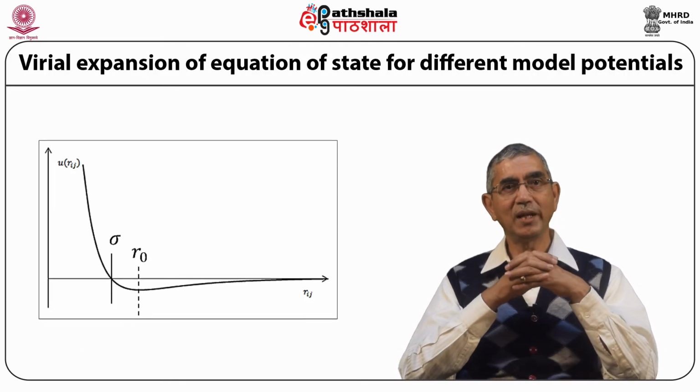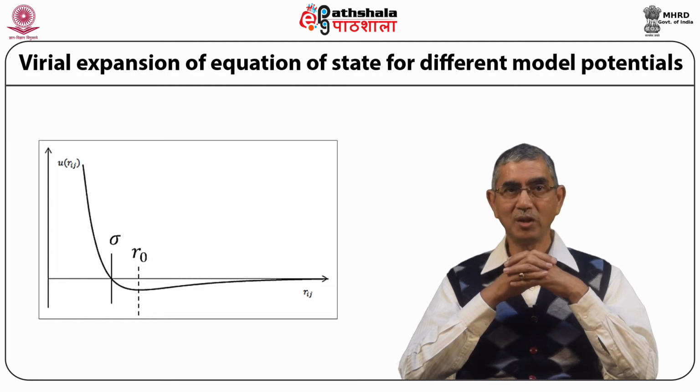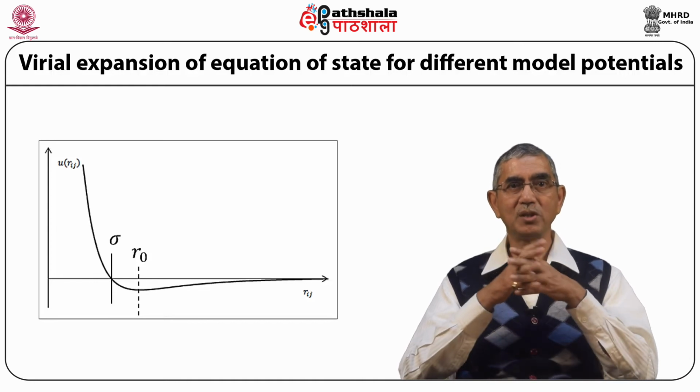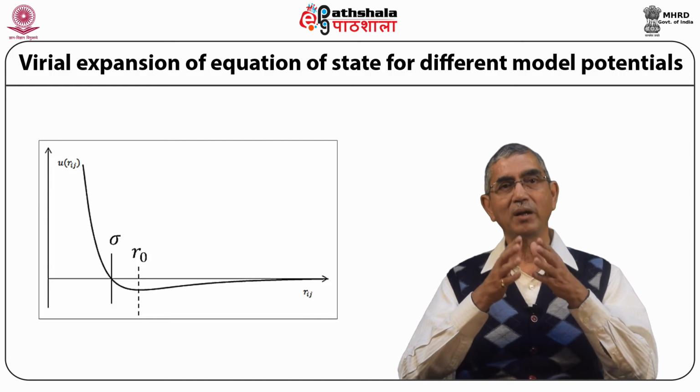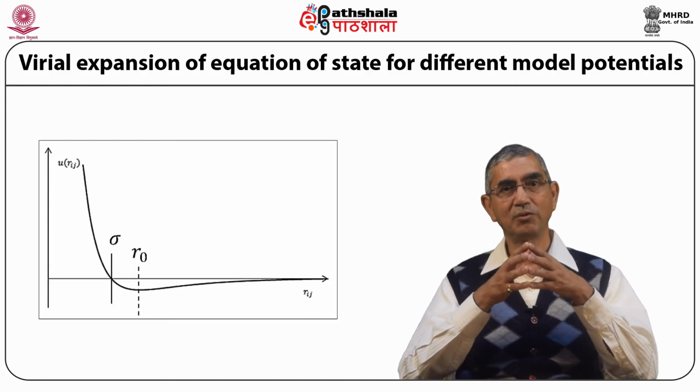The portion to the left of the minimum is mainly repulsive, which comes into play when particles come very close to each other. The interaction to the right becomes attractive when particles start approaching each other from the right.